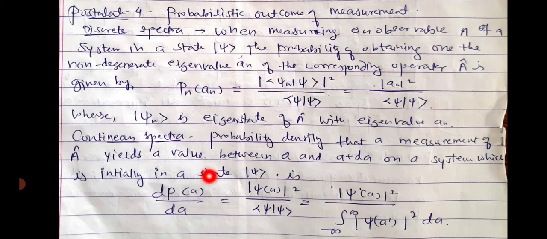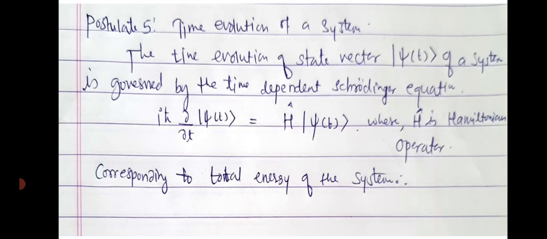So dp by A divided by dA. So this is the probability density, and the same formula is written over here. Okay, so this is only for discrete and this is for continuous. So I have written over here, the denominator is 1 of the last equation, because that is the normalization condition. So that is mod psi a its square.